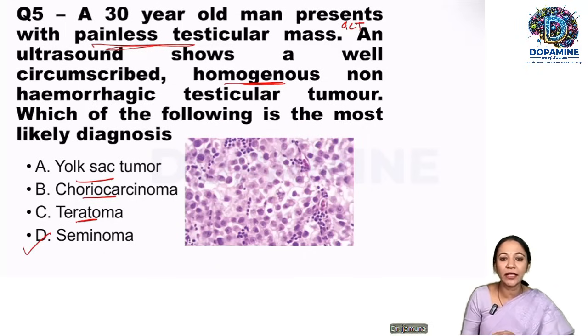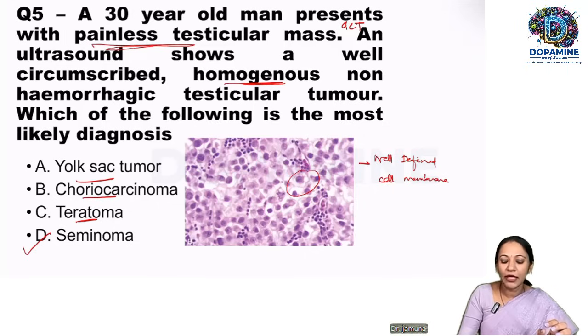So what do we see in the histopathology image? As you can see here, you have a well-defined cell membrane. And you can see a clear cytoplasm, isn't it? A round or oval nucleus with the prominent nucleolus.